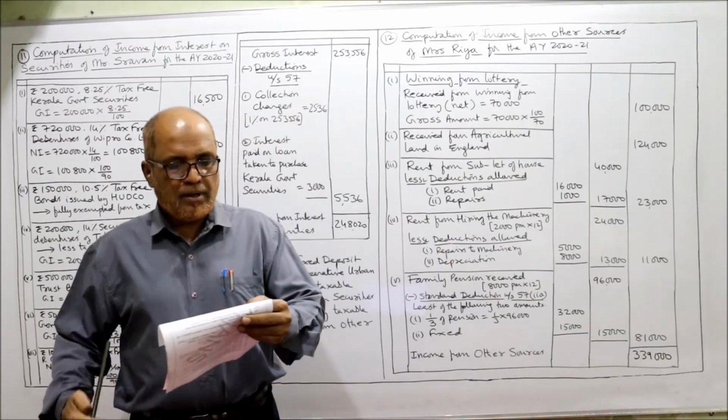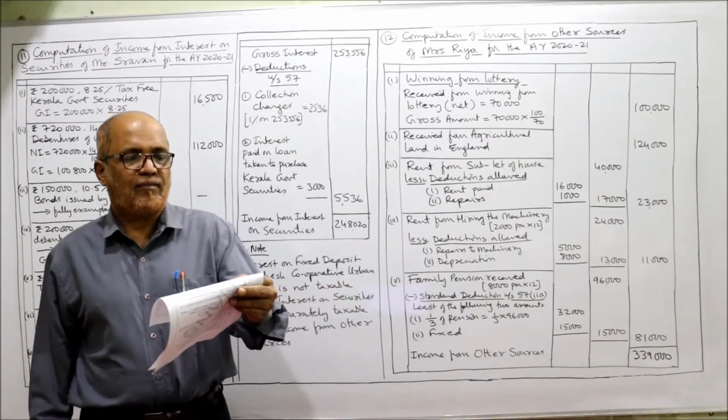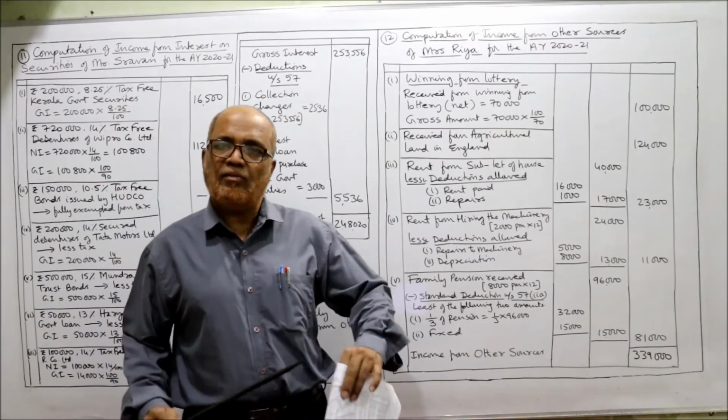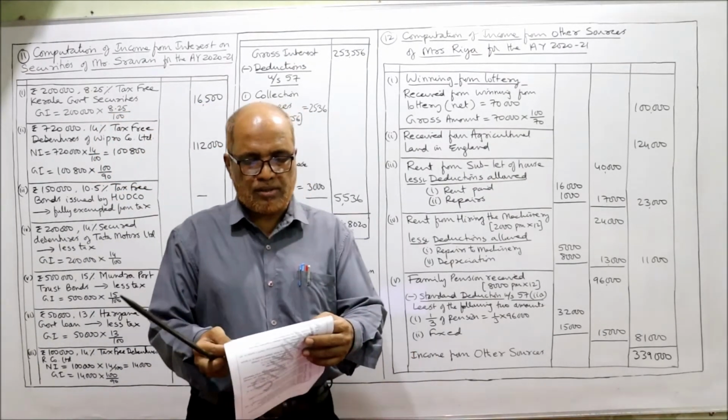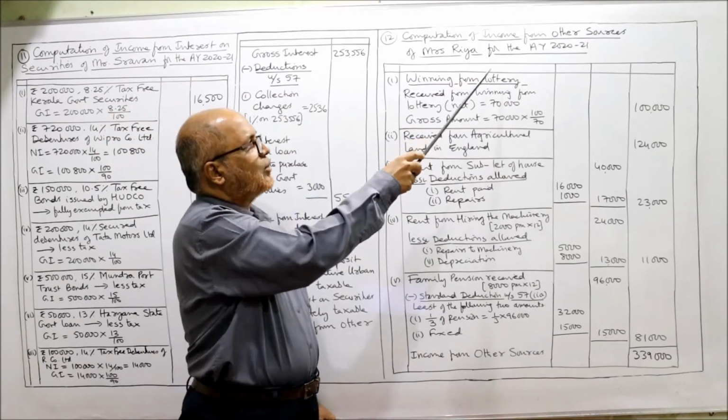Now 12th problem. Mrs. Ria submitted the following particulars to you. Compute the income from other sources. Here we have to calculate all income from other sources. First of all, computation of income from other sources of Mrs. Ria for the assessment year 2021.